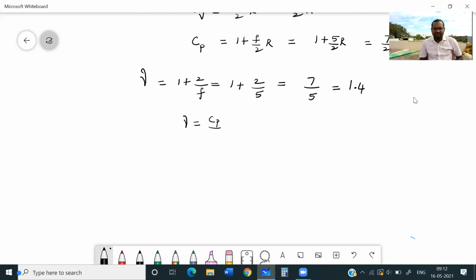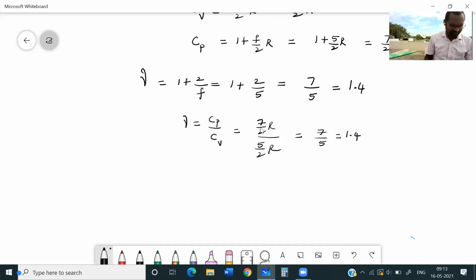Cp divided by Cv. Sorry, the Cp value for a diatomic gas is 7 by 2 R and the Cv value is 5 by 2 R. The ratio will be 7 by 5, that is 1.4 only. Okay, one formula you remember.